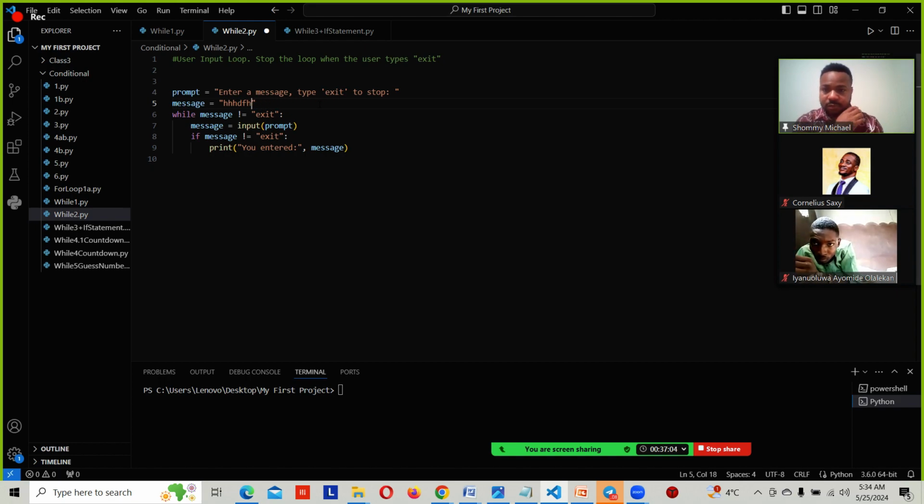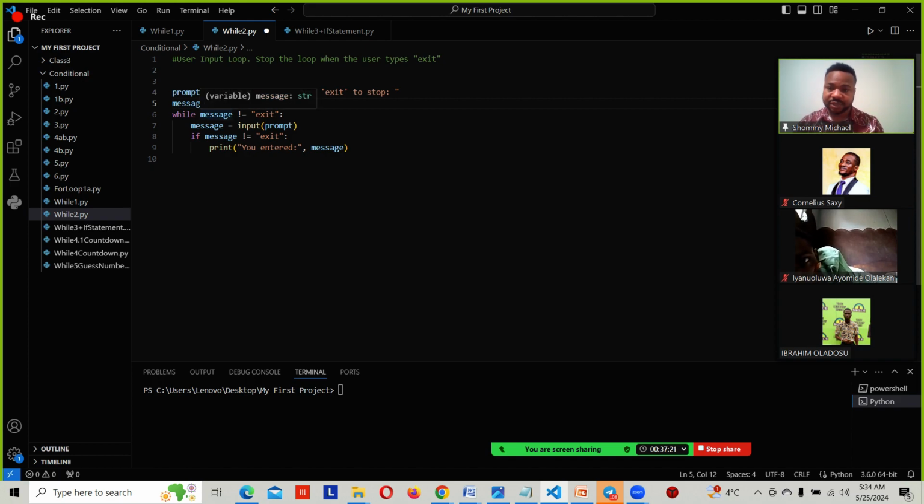So this blank is a blank space for us. Just like the way that we go to any website, the place where we're going to type our password or our username is blank, right? So we're leaving it empty right here. And then while this message is not equal to exit, message equals input.